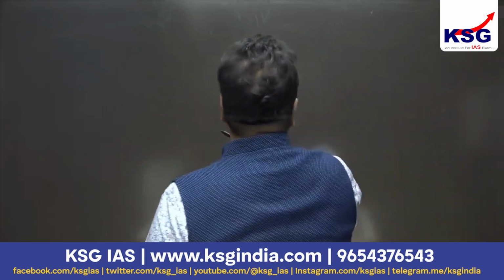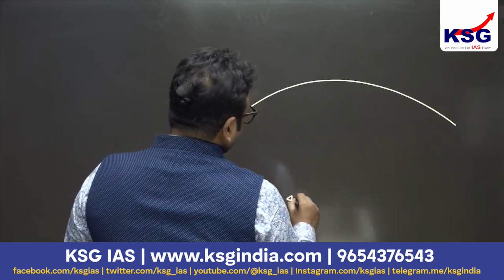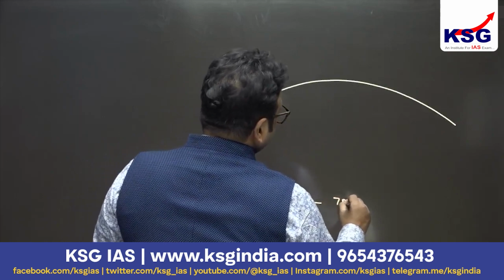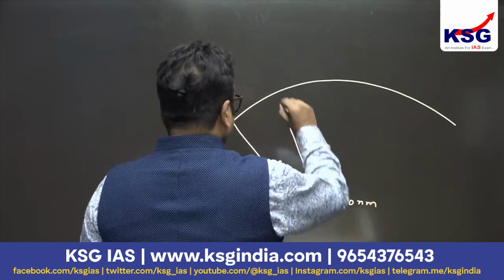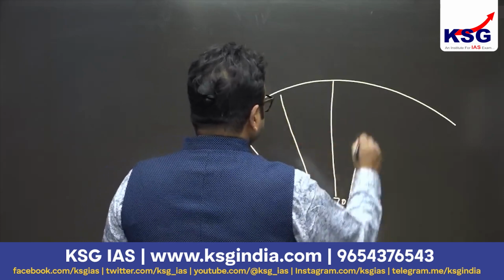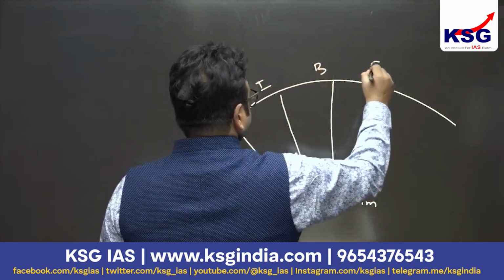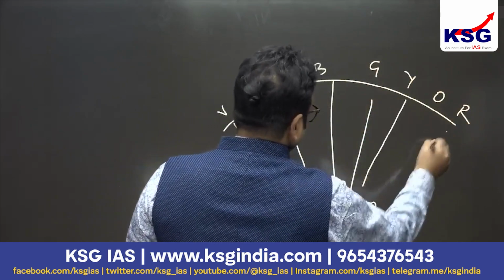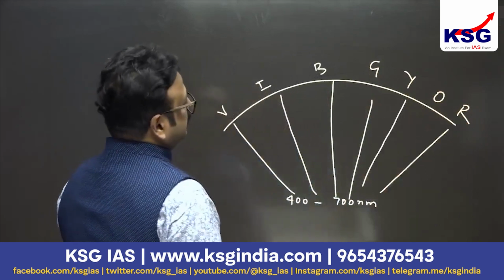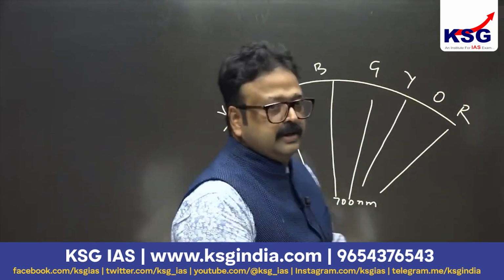You all have this idea that visible light, which is 400 to 700 nanometers, has colors. This is the spectrum of light: violet, indigo, blue, green, yellow, orange and red.